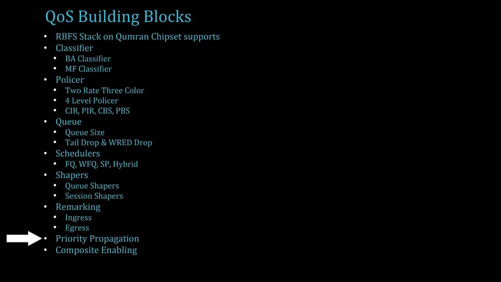Priority propagation is enabled globally. With priority propagation enabled, scheduler elements operate in dual mode with high and low priority flows. Credits from physical interface are consumed first by high flows and only remaining credits available for low priority flows. Composite enabling helps to differentiate between multiple low priority queues.